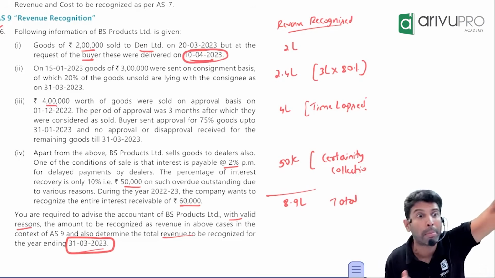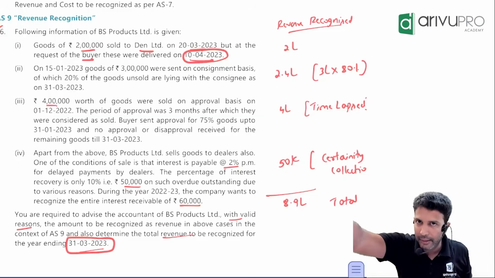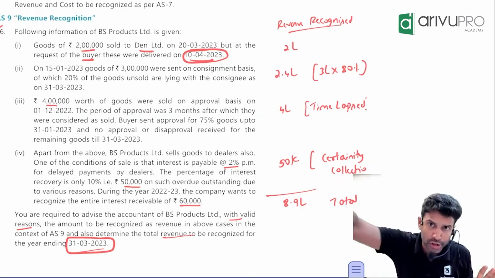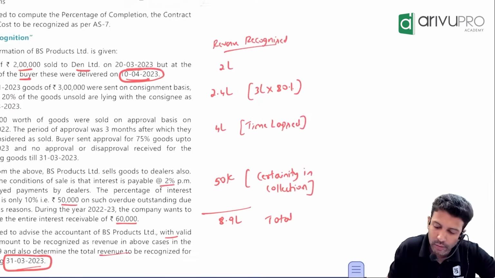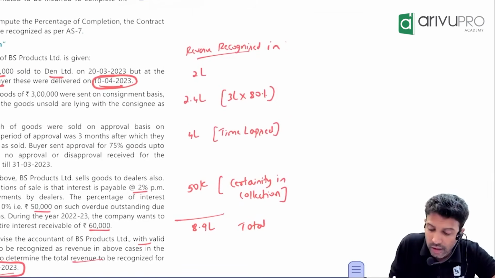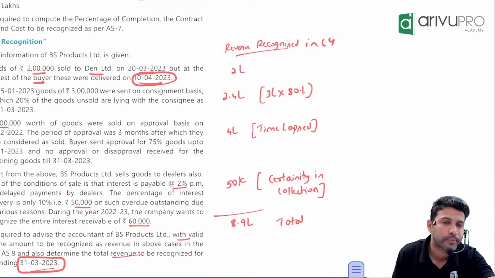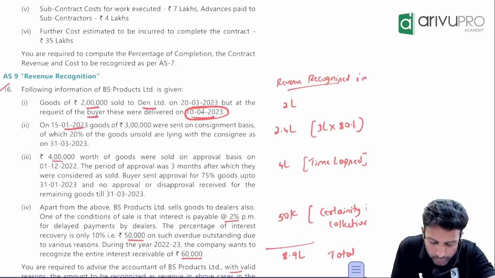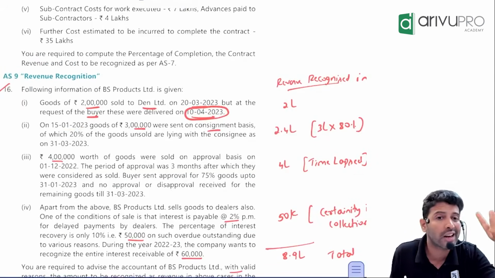My fault or buyer's request? Buyer's request. What did I say? If delivery is delayed at buyer's request, should you push the revenue or recognize revenue? So total 2 lakh revenue will be recognized when? Next year or current year only? Current year only you will book total revenue of 2 lakh. Got it? Next one. On 15th January 2023, goods of 3 lakh were sent on consignment basis.